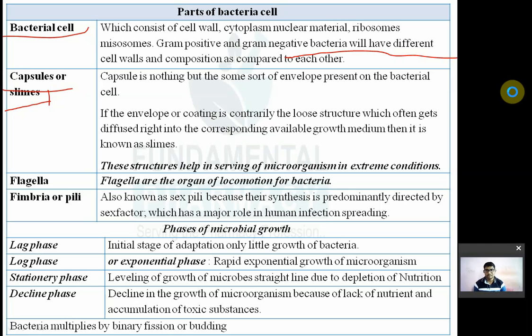So capsule is nothing but some sort of envelope present on the bacterial cell. If this envelope or coating is, contrarily, a loose structure which will diffuse into the surrounding medium, then that is known as slime.